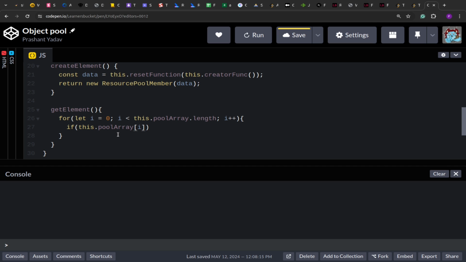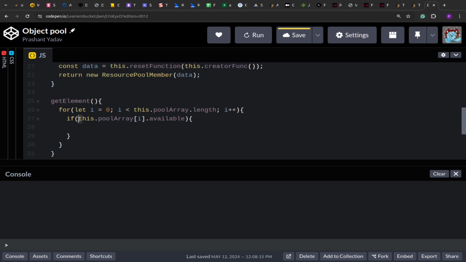So we check for all. If it is available, what we do is we mark it as false, so it's no longer available, and then we return this.